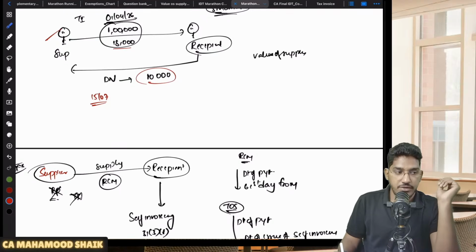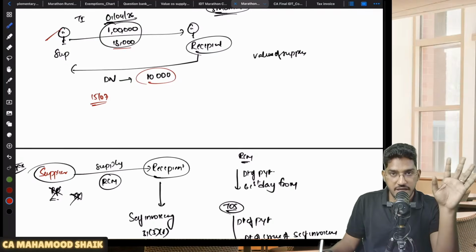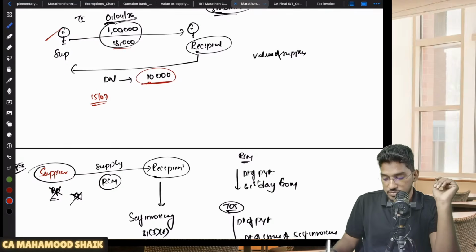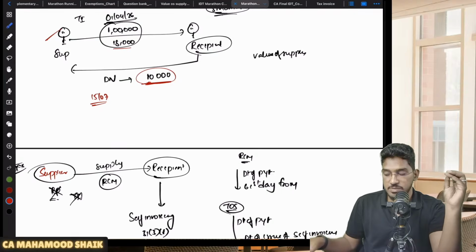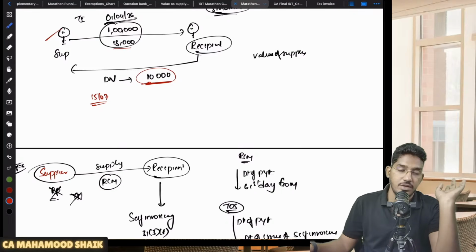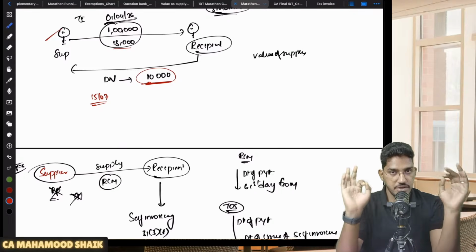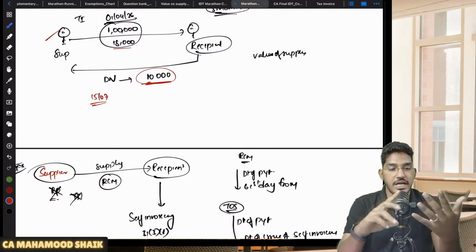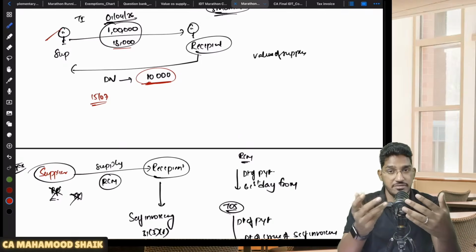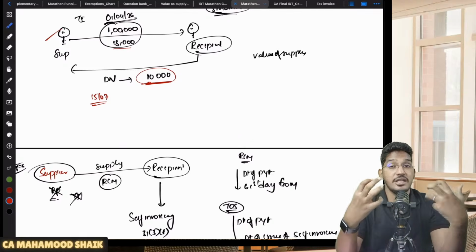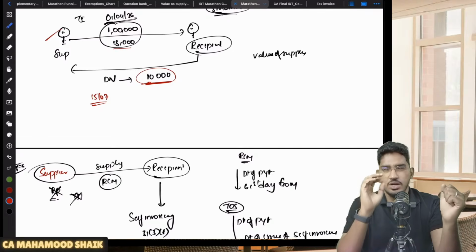Now, one more point you have to always keep in mind. Whenever you are collecting interest, late fee, penalty for delayed payment, always assume that the amount which has been collected is inclusive of GST unless specifically mentioned in the question. Unless specifically mentioned in the question, you assume that whatever interest, late fee, penalty you are collecting for late payment, that is inclusive of taxes.